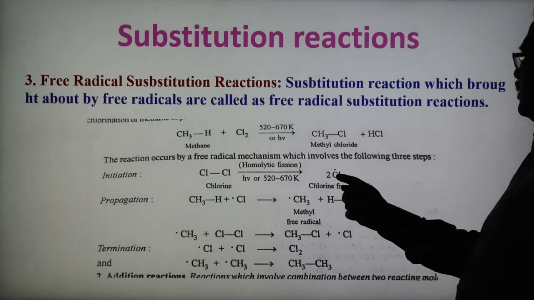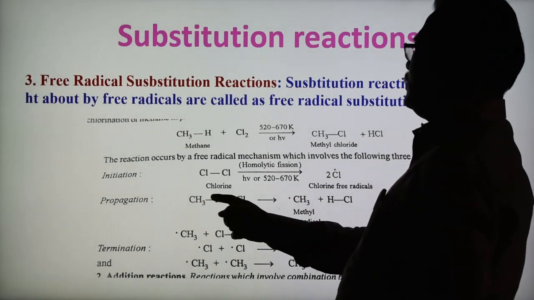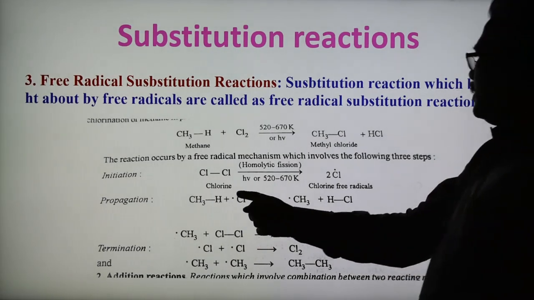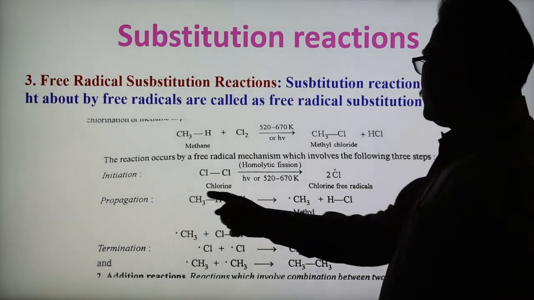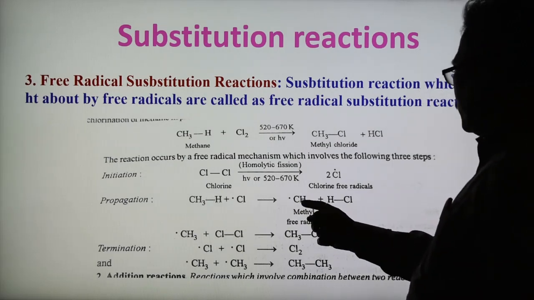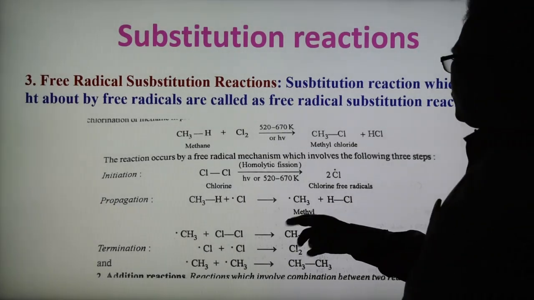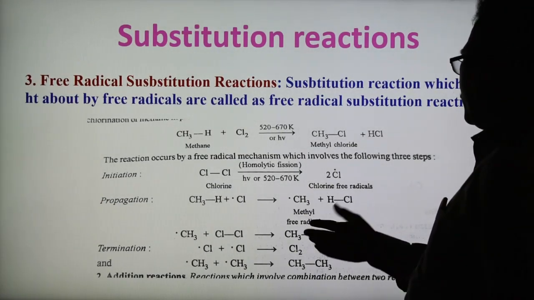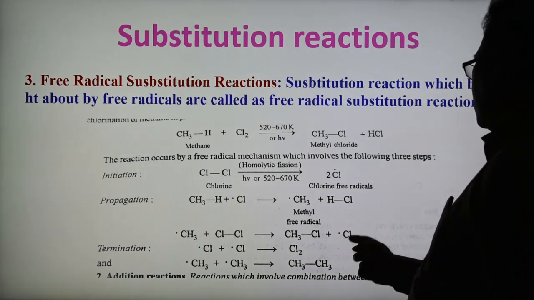This free radical then reacts with the substrate, the reactant, in propagation, forming a methyl free radical and HCl as the other product. In this way the chain propagates, and the methyl free radical reacts with chlorine, forming another Cl free radical.